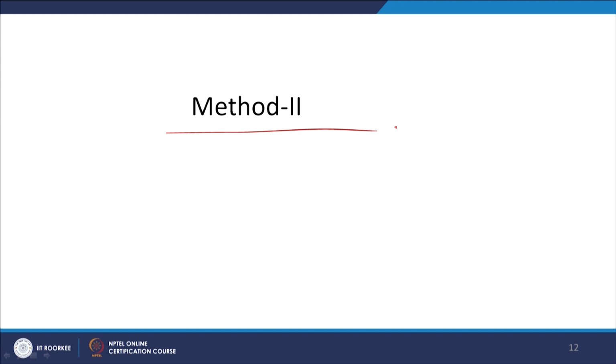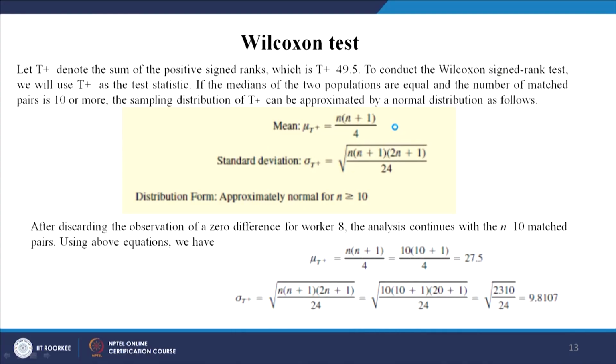This is another way of doing the same problem, which I have called method 2, and I will show you how to do the Wilcoxon signed rank test. Now, let T plus denote the sum of the positive signed ranks, which is 49.5, right. To conduct the test, we use the test statistic. If the medians of the two populations are equal and the number of matched pairs is 10 or more, the sampling distribution can be approximated by a normal distribution. In our case it is 10, right.